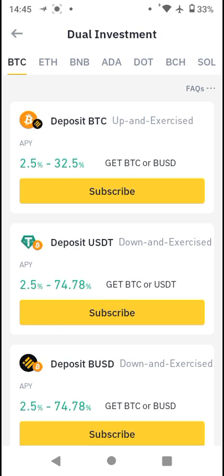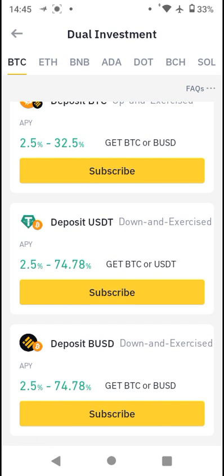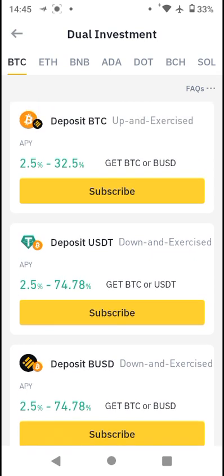For deposit BTC, if you are to go with the up and exercise, all you need to do is click on subscribe. It says there you'll be getting BTC or BUSD if you click on up and exercise. Then for deposit USDT on the BTC menu, if you deposit USDT, you should be getting BTC or USDT. For depositing BUSD, you should be getting BTC or BUSD as well. So these stable coins are what you'll be getting if you deposit either of these assets. You want to take note of what you should be getting.